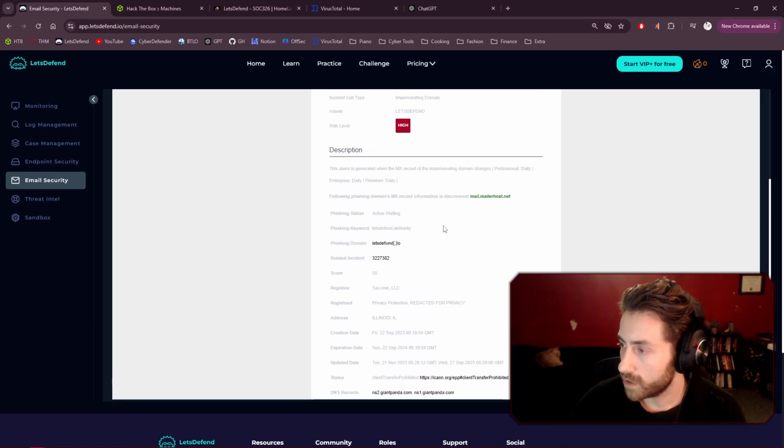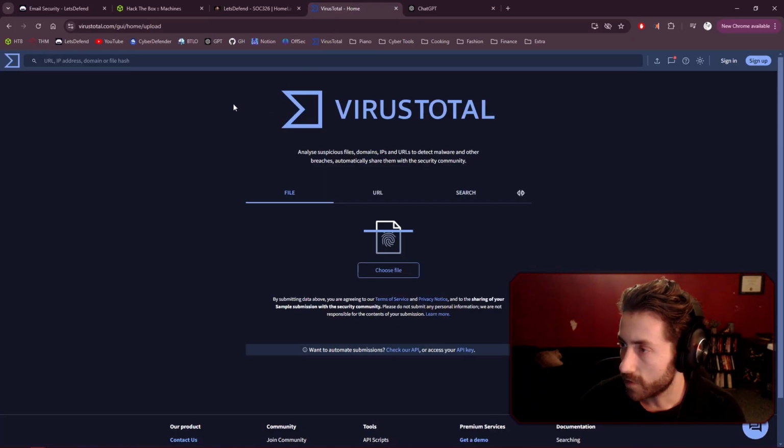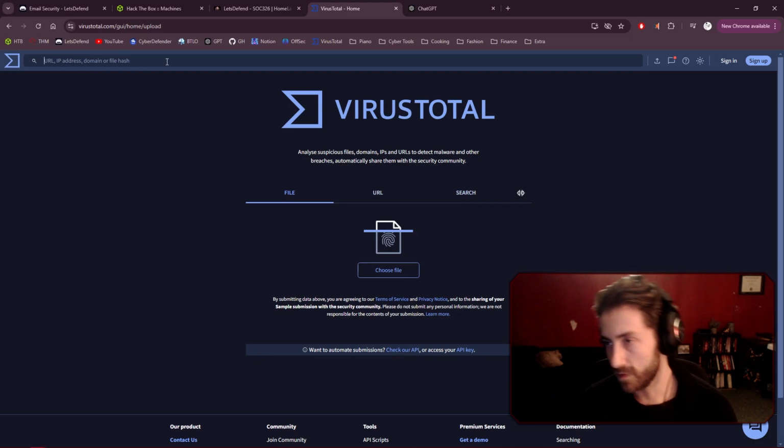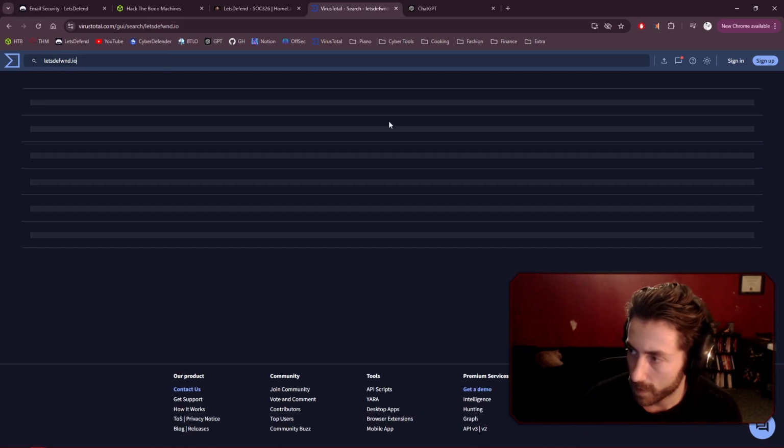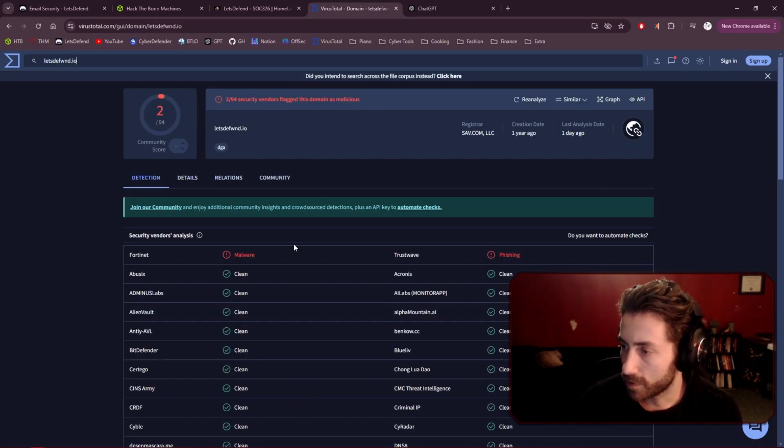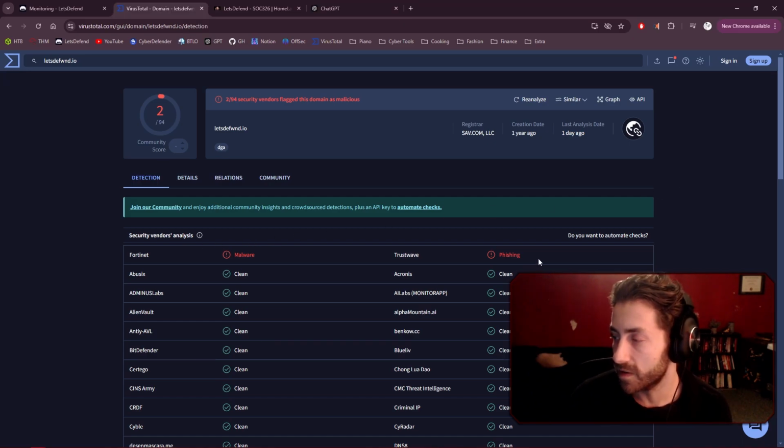So we can go ahead and check VirusTotal for the domain in question. Let's search defwnd.io. It'll probably return that the last analysis date is 1 day ago. It has been picked up as a phishing email with potential malware.